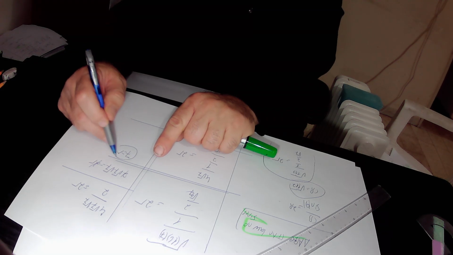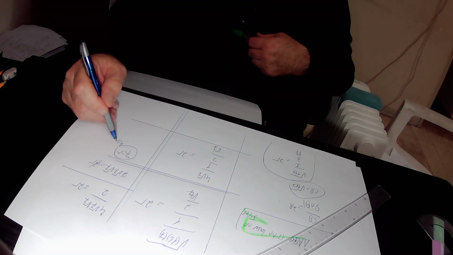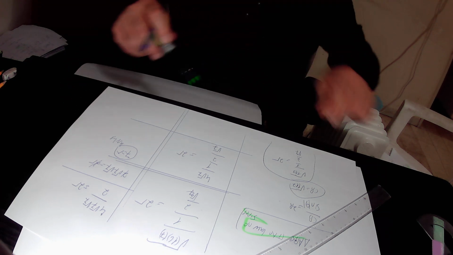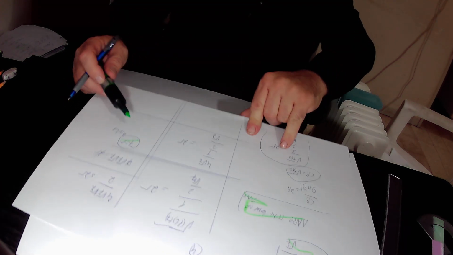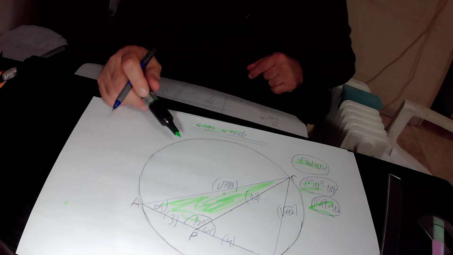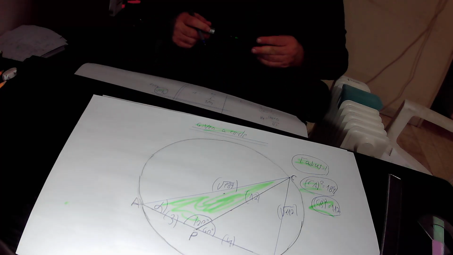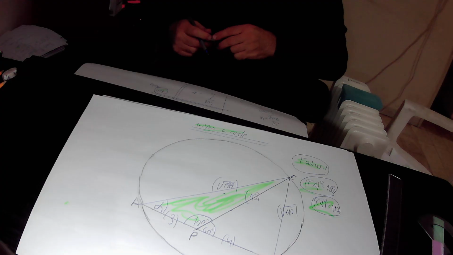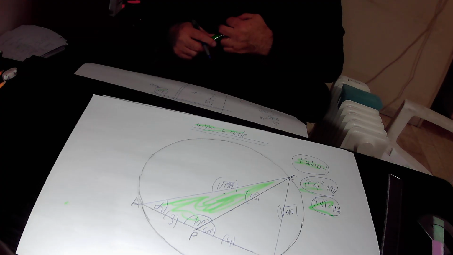So in total, we found out that the radius we are looking for, the radius of this circle, is equal to 7 units in length. So we finish with the first question. In the next step, we'll present the second question, and we'll answer the second question of this lecture.